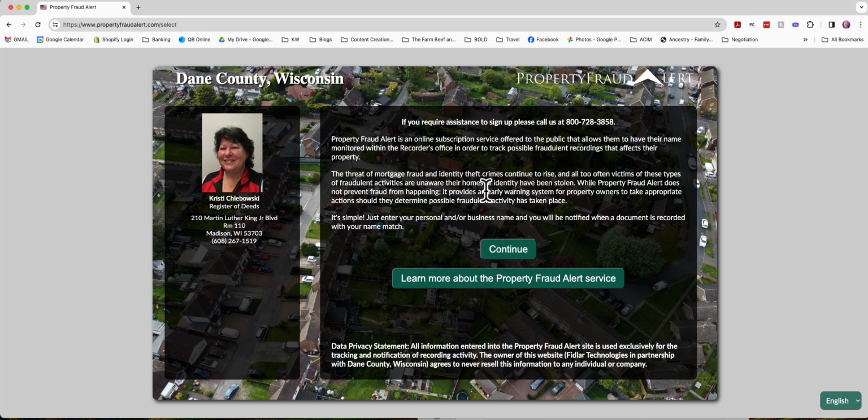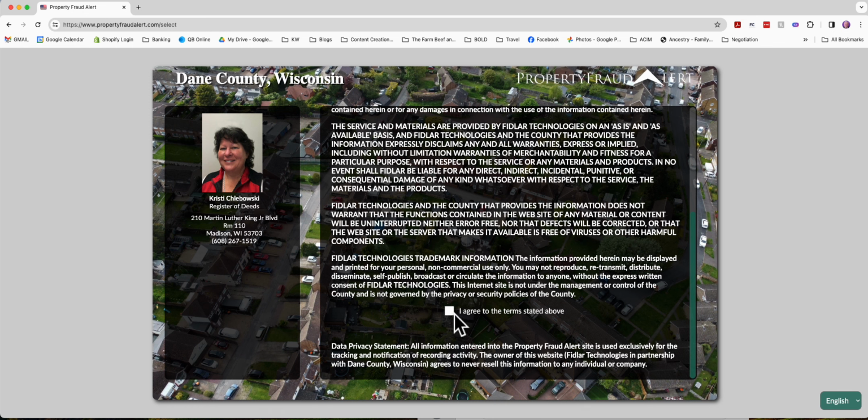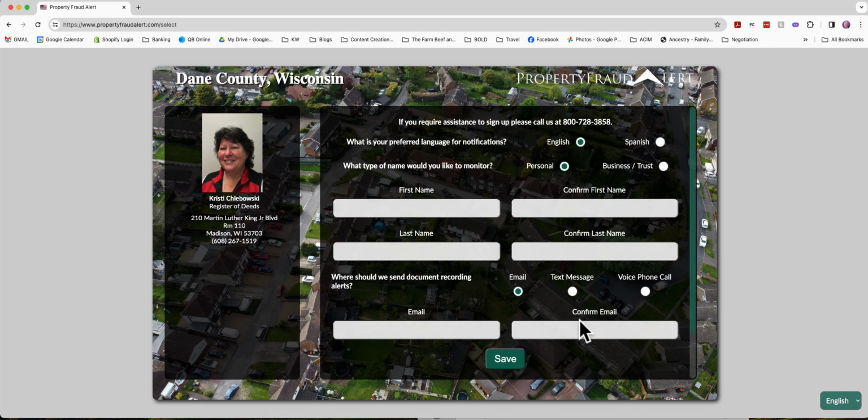So just this would be a very valuable touch. So I'm just going to show you how to do it. So they go here. They chose Dane County. That's what this is. They go to continue, and this is all the fine print about this. They have to say, I agree to the terms and hit continue. And now it can be in English or in Spanish, so that it's either one. It's whether it's a personal name you want to monitor or a business or trust is what you choose next.